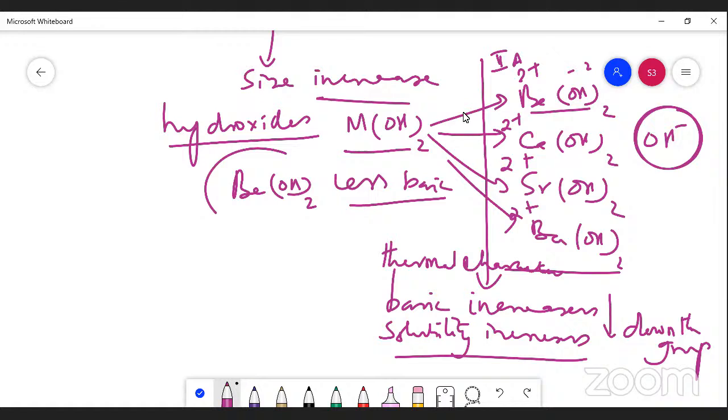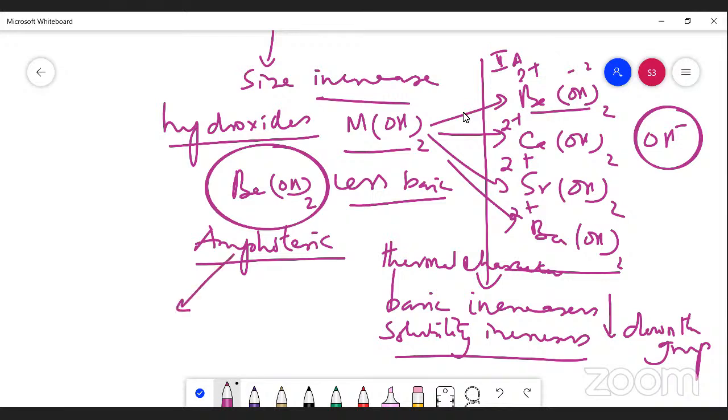But especially beryllium hydroxide, we can say it is amphoteric in nature. What is amphoteric? Amphoteric means it behaves as an acid and behaves as a base. It can react with an acid: beryllium hydroxide reacts with HCl, giving beryllium chloride plus H2O.